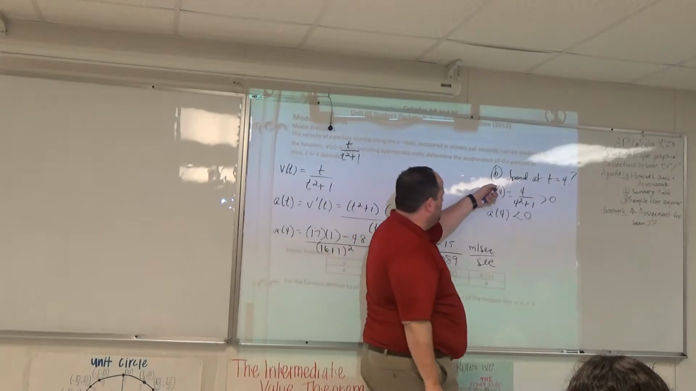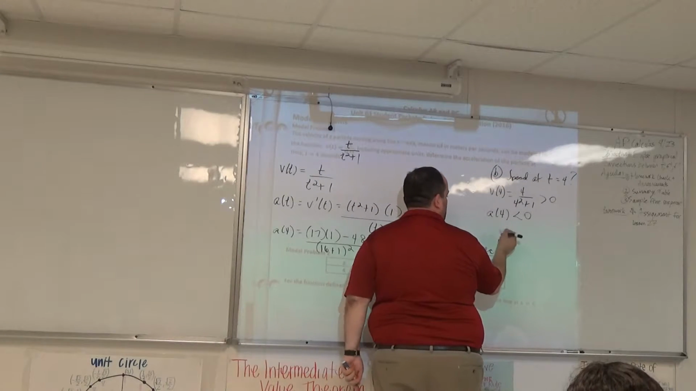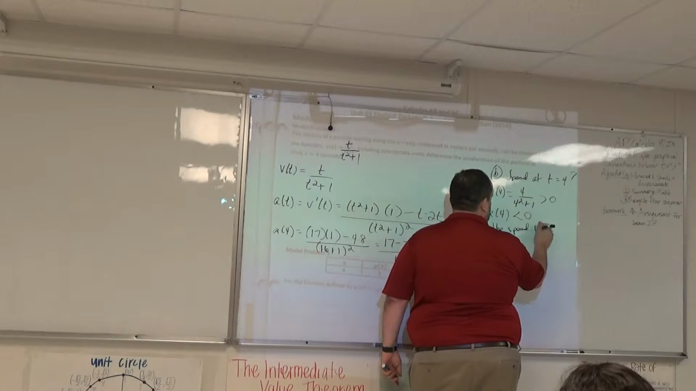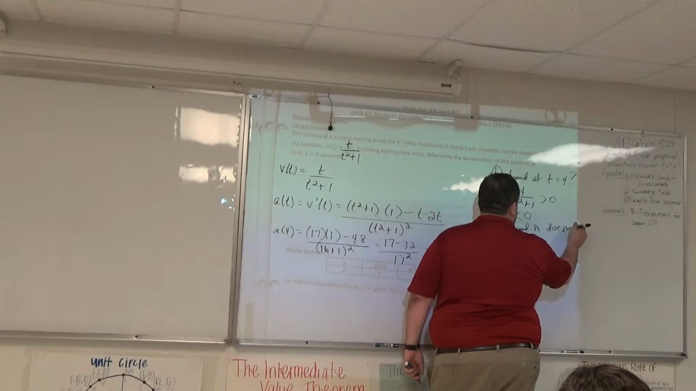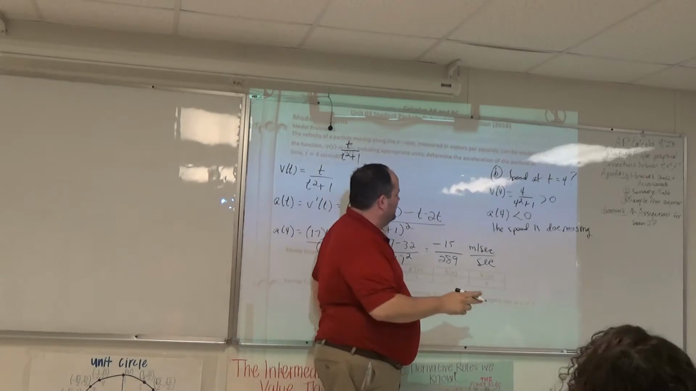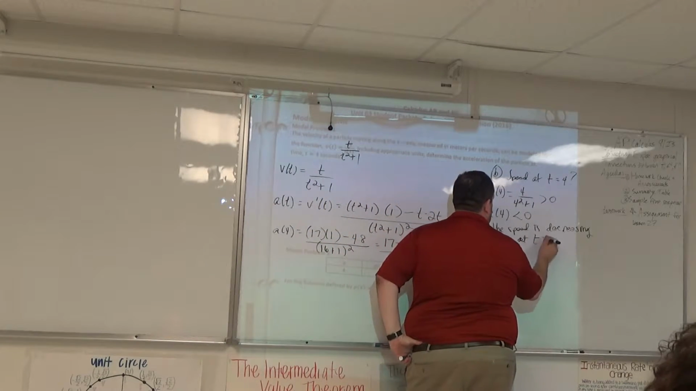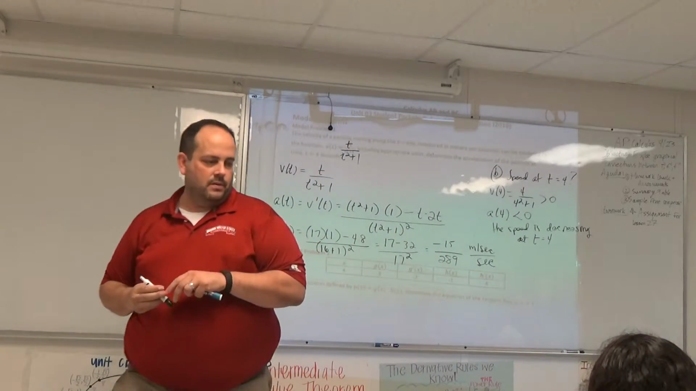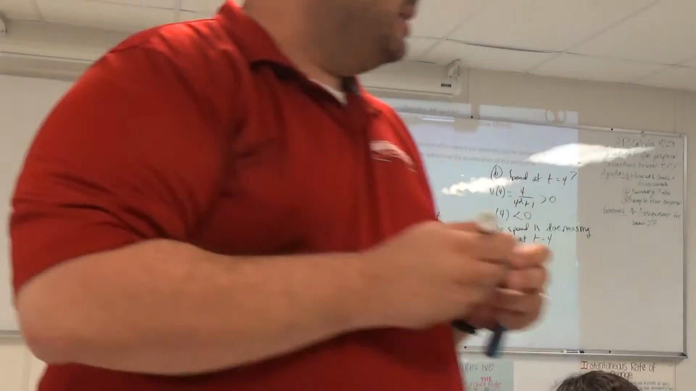So if velocity is positive and acceleration is negative, our conclusion? The speed is... Be careful. The speed is decreasing. Where is the speed decreasing? At t equals 4. Good. All right, try the next one, see what you can do. And then we're going to go a little crazy.